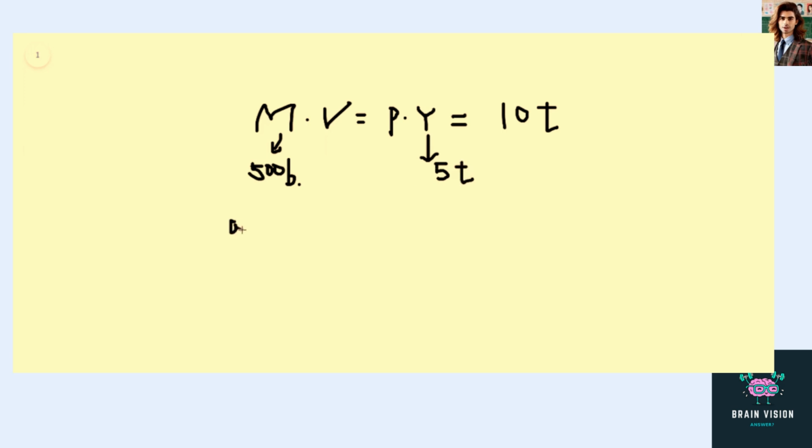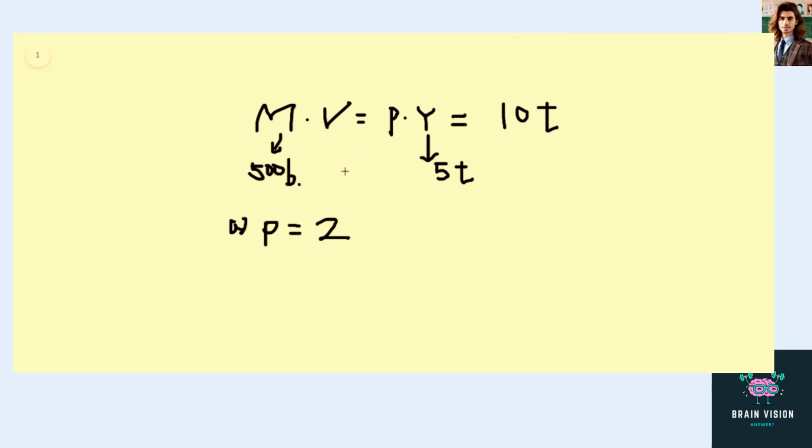Question A is saying, what is the price level? What is the velocity of money? If we observe this equation, we know that the price level is just 10 trillion divided by 5 trillion. So the price level P equals 2. And what about the velocity of money?